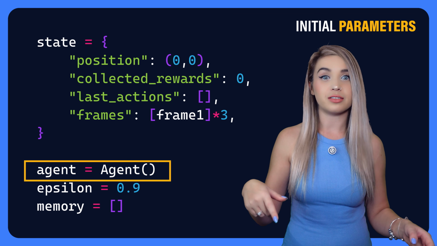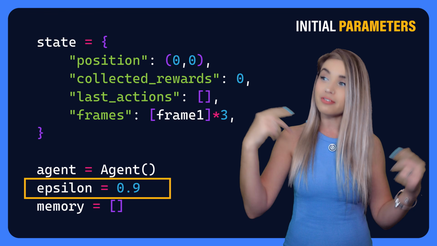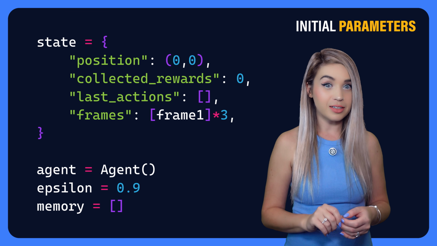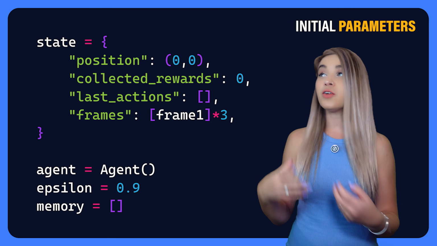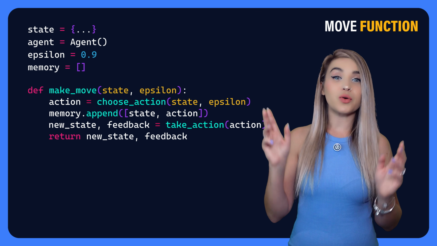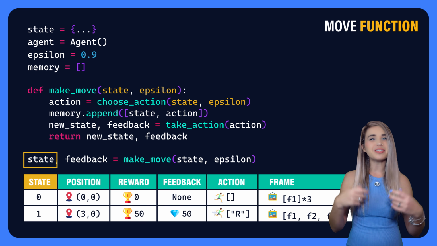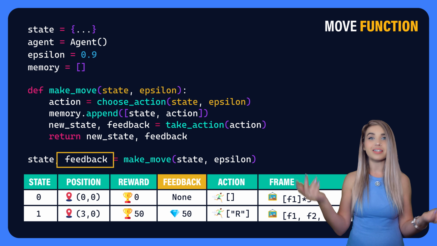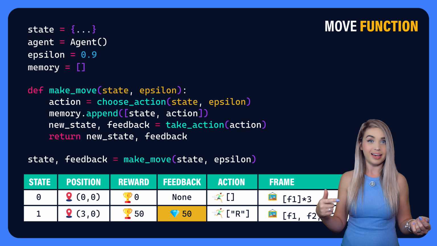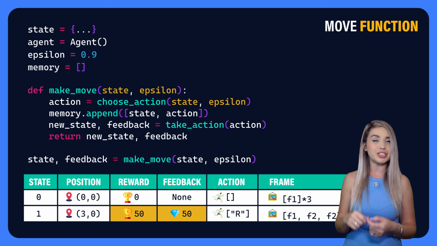We also need an agent with a high epsilon to start with, ensuring that its actions are random. And then finally, we need an empty list where we will store our agent's memories. Then we feed all of it into a function that looks a lot like this, and it repeats for every single frame. Now, after running this function on the first frame, we get a brand new state, and our environment returns feedback, which is basically the results of the action we just took. So if our previous action got us a diamond and it is worth 50 points, then our feedback will be 50, and we will add it to our new state.